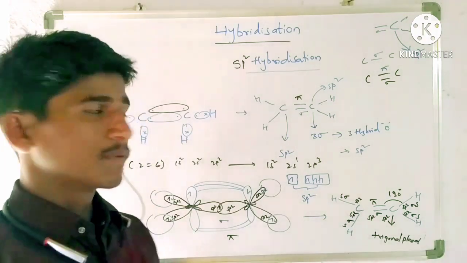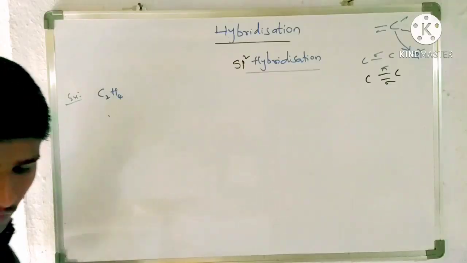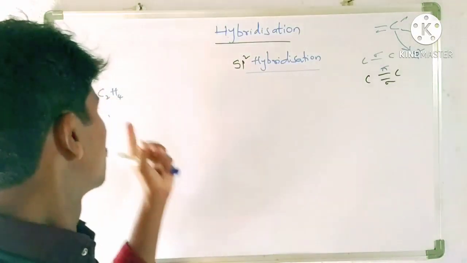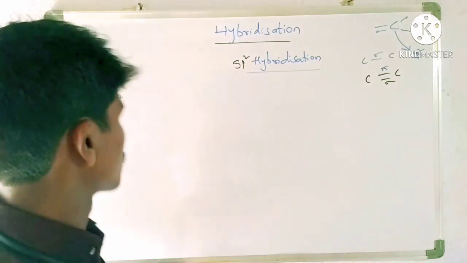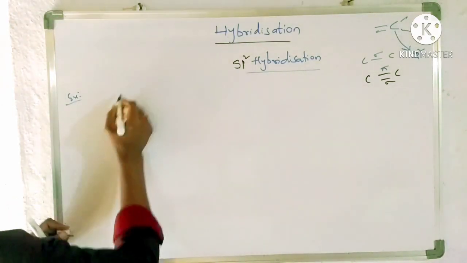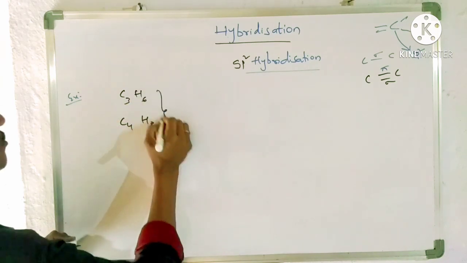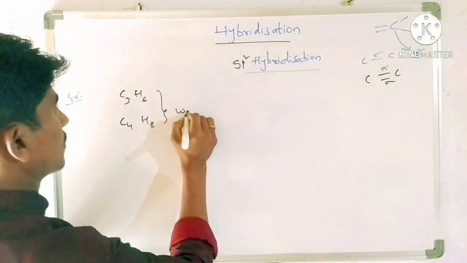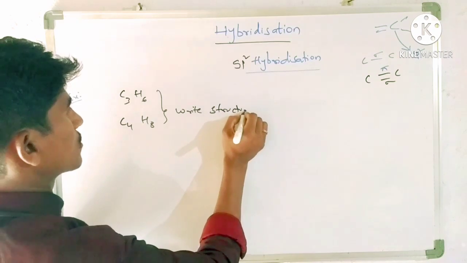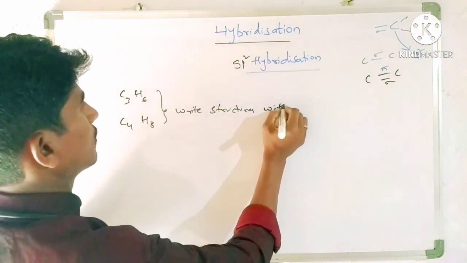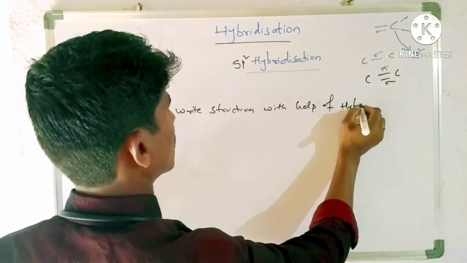Okay. So in sp2 hybridized carbon, the carbon must and should attach to one double bond. So based on this concept, you write the structures for the other molecules. Try to write structures for C3H6 and C4H8 with the help of the hybridization concept.